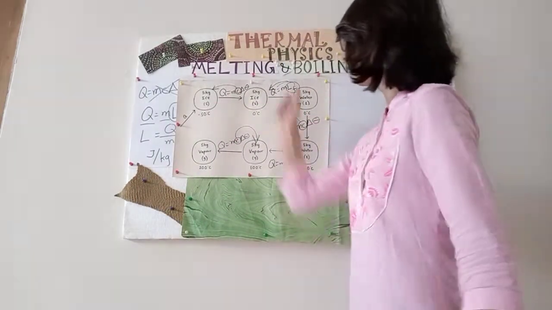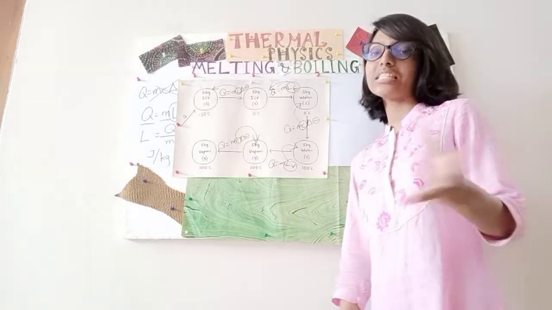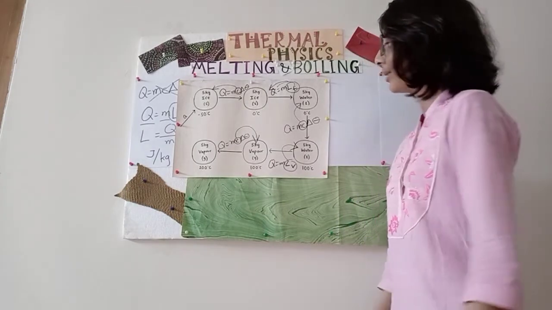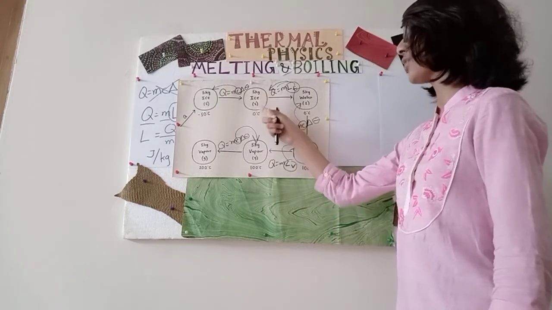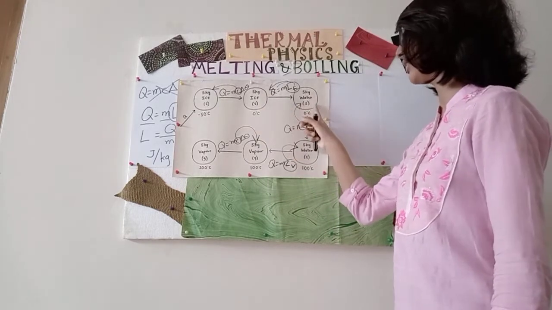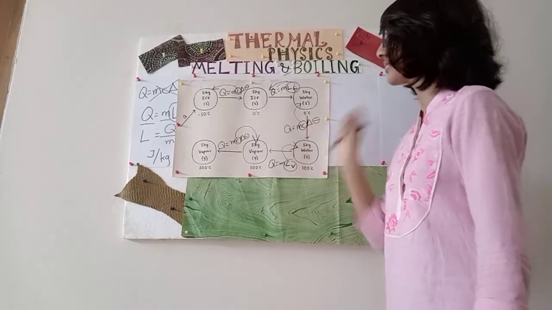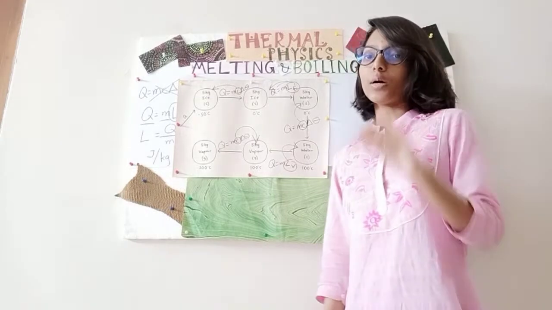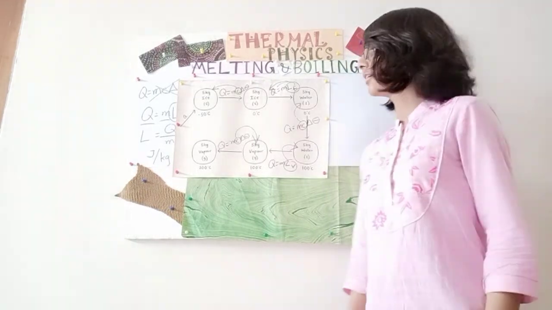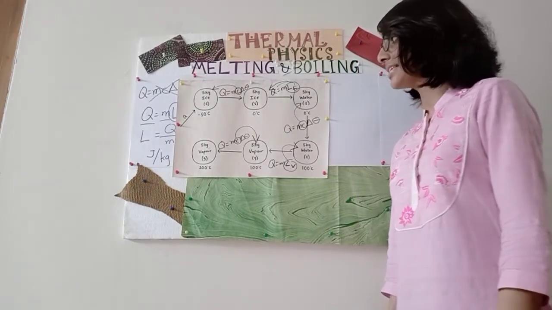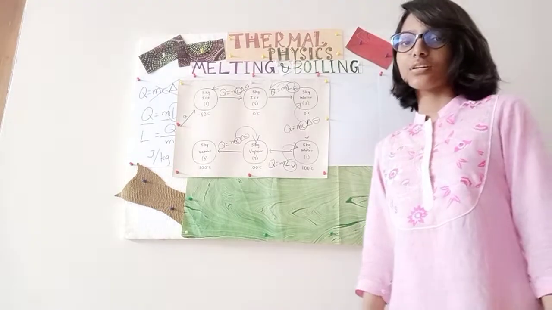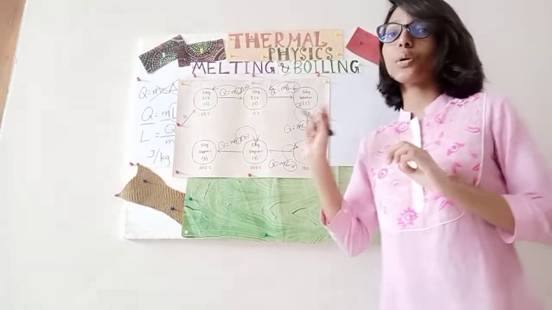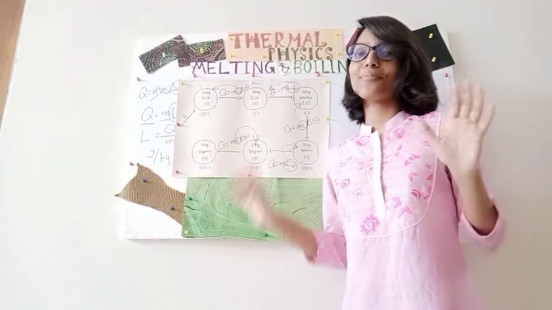So yes, now that we are done with this whole thing, I basically have a simple question for you all. We can see 5 kg ice, solid at 0 degrees Celsius, and 5 kg water, liquid at 0 degrees Celsius. Both are at the same temperature. But my question to you is, which one has more heat? 5 kg ice at 0 degrees Celsius or 5 kg water at 0 degrees Celsius?